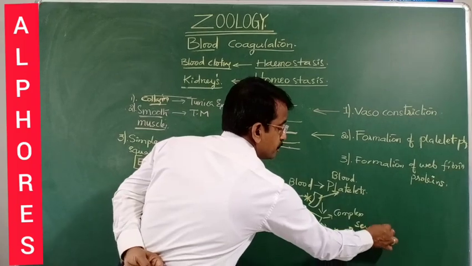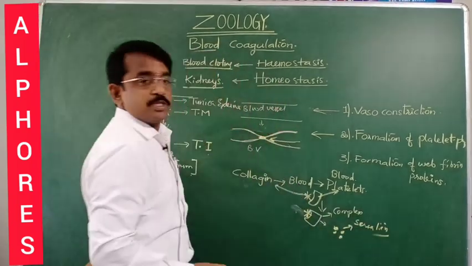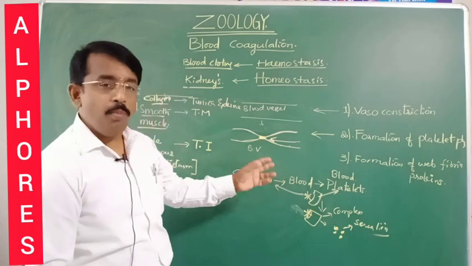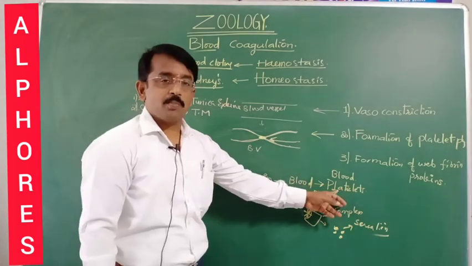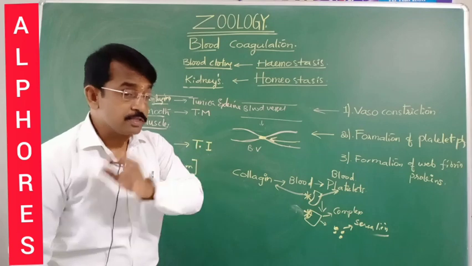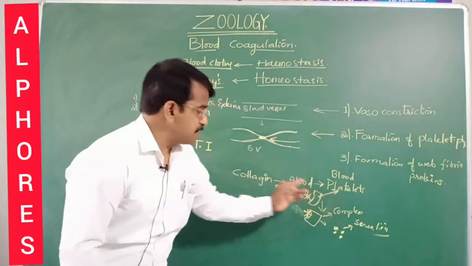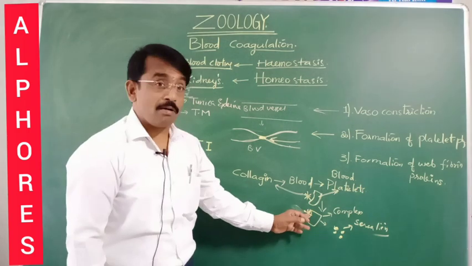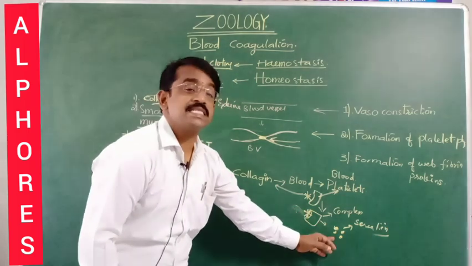I repeat, with the injury to the blood vessels, the collagen fibers exposed to blood meet the blood platelets. Blood platelets are thrombocytes. These blood platelets and collagen fuse and form a complex. This complex releases secretions.